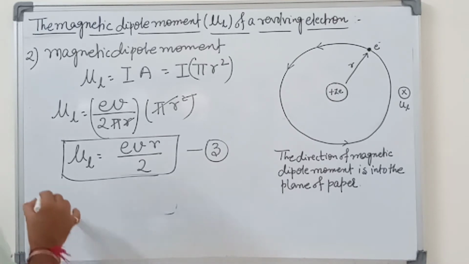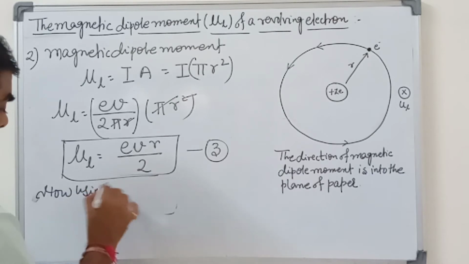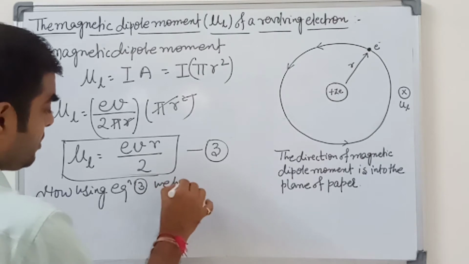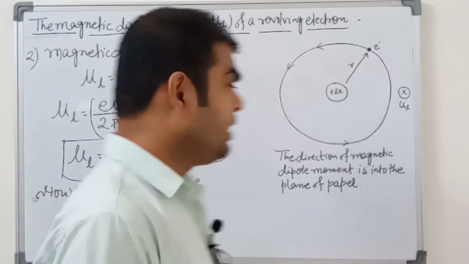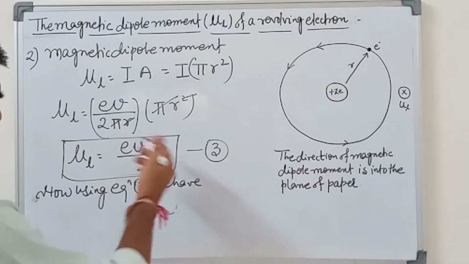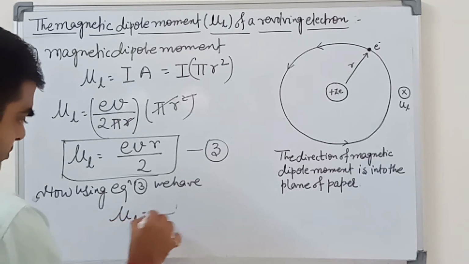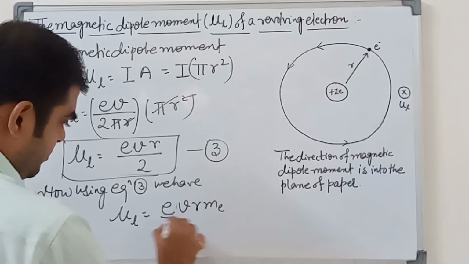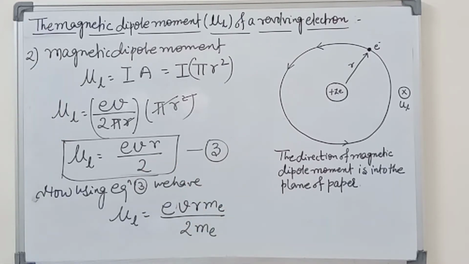Now using equation 3, we have the electron revolving anti-clockwise around the nucleus, with the mass of the electron. So multiply numerator and denominator by Me.